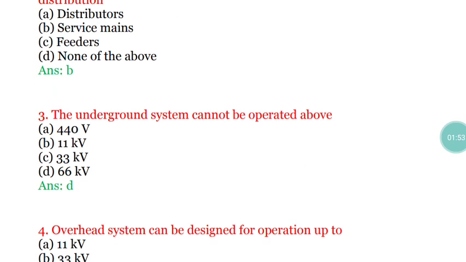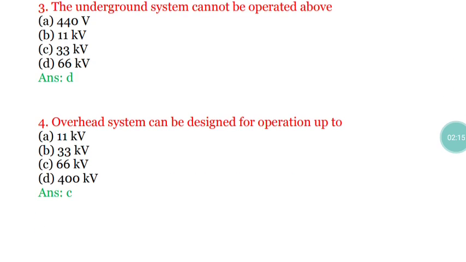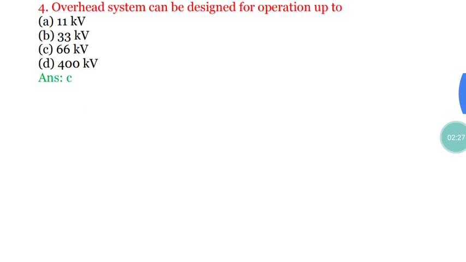Question number 3. The underground system cannot be operated above what voltage? The underground system cannot be operated above 66 kV. Correct answer for this is option D, 66 kV. We cannot operate the underground system above 66 kV. Question number 4. Overhead system can be designed for the operation up to what value of voltage? Overhead system can be designed for the operation up to 66 kV. Option C is the correct answer.